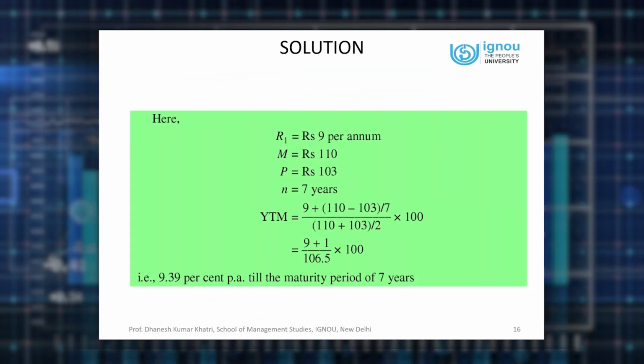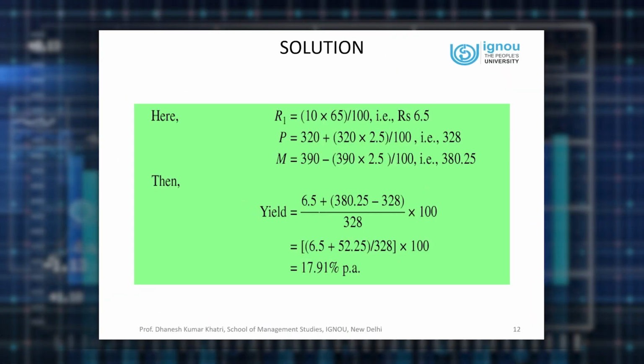Holding period yield we calculate whenever your investment horizon is up to 1 year or less than 1 year, or YTM, which is calculated when you hold the investment for the complete horizon of the investment or maturity period of the investment, or for a period longer than 1 year. So always remember, this is the way we will be calculating returns.